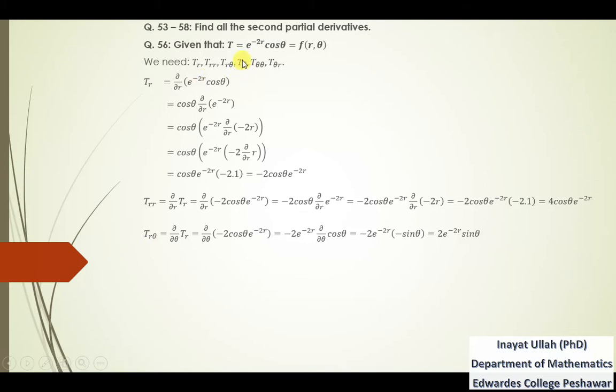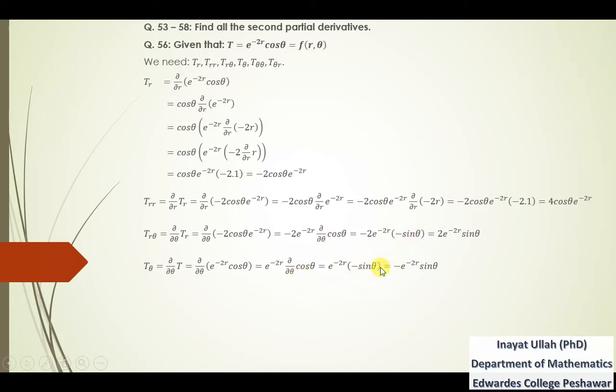Now we need to find t theta, the partial derivative of t with respect to theta. Since this is the partial derivative with respect to theta, e power minus 2r will be kept constant, and we are left with the partial derivative of cos theta, and the derivative of cos theta is minus sin theta.